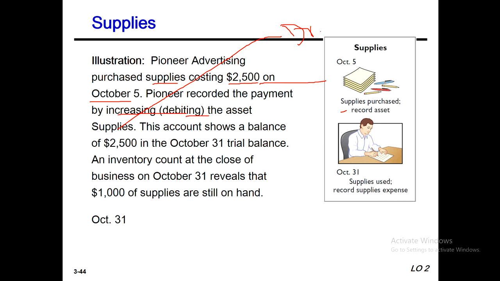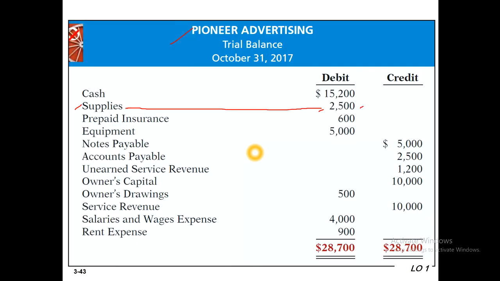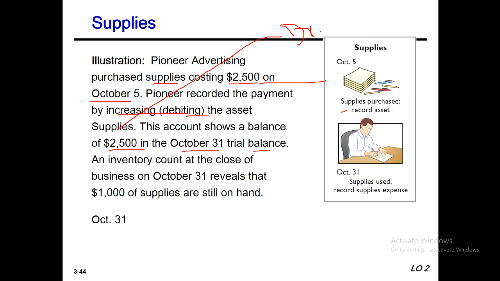Okay. And the account shows a balance of 2,500 on October 31st in the trial balance. In your trial balance you look, this is supplies 2,500 on October 31st. So here an inventory count at the close of business on October 31st reveals that 1,000 of supplies are still on hand.